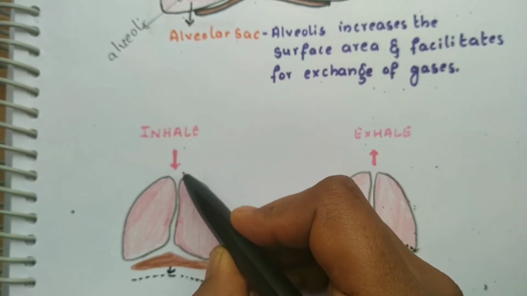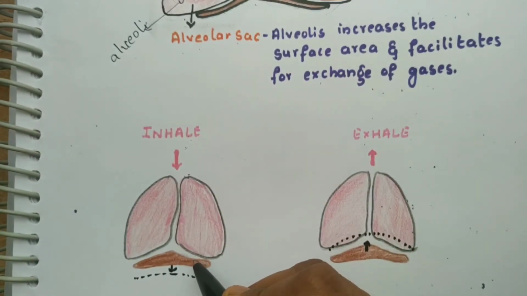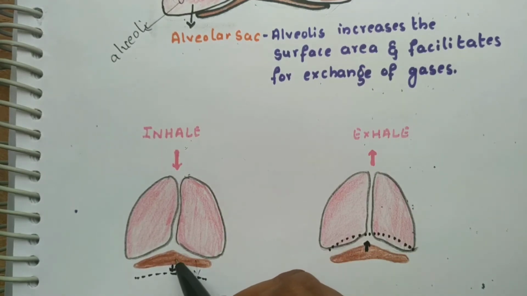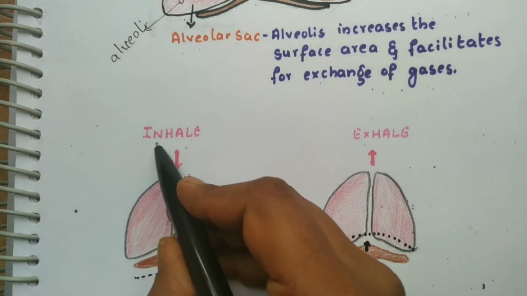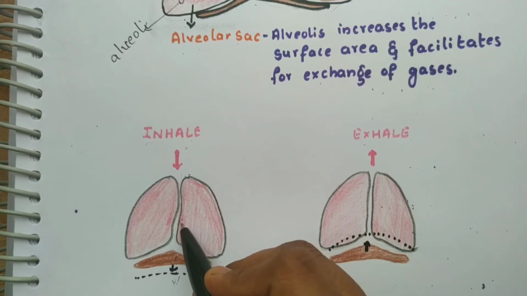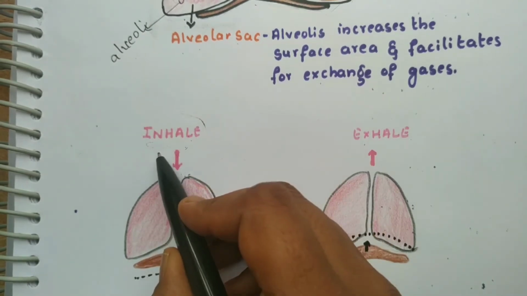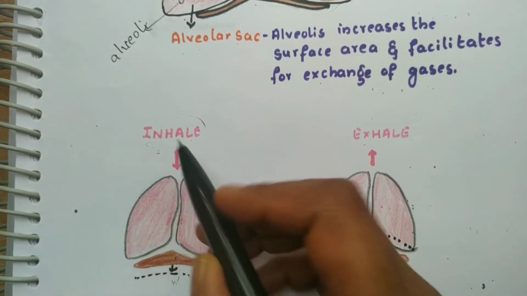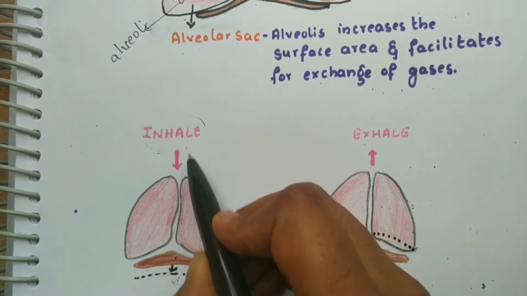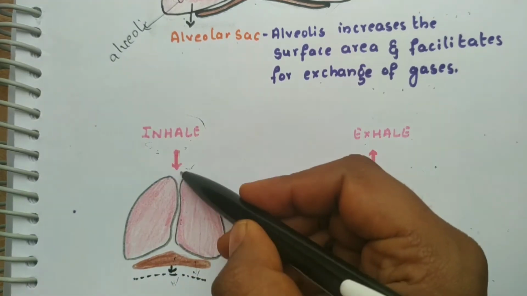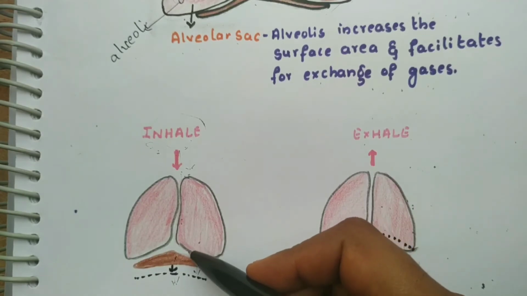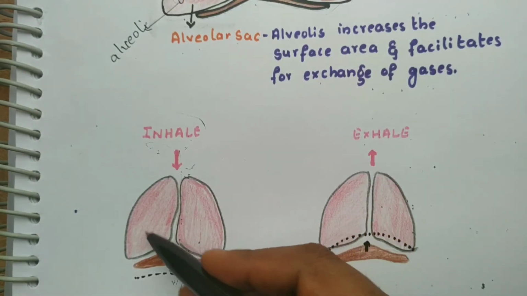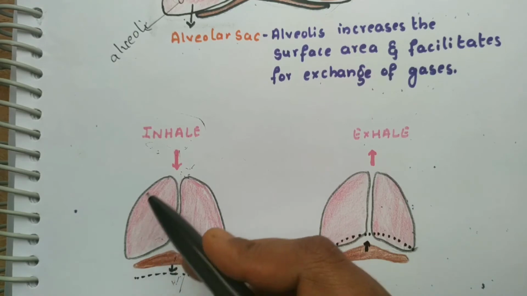When we take in the air, the diaphragm contracts and moves down, and air will enter the lungs. This is called inhalation. Inhalation is taking in the air. When the air moves in, the diaphragm has to move down to make a larger area here.